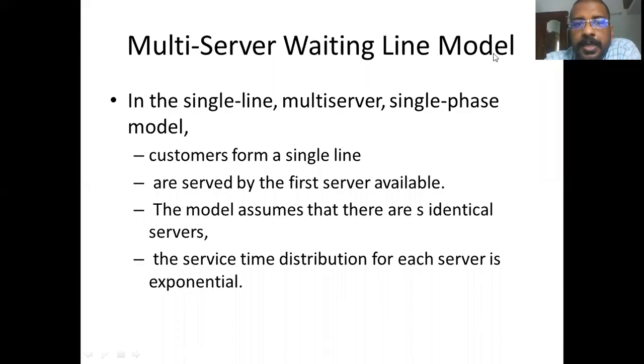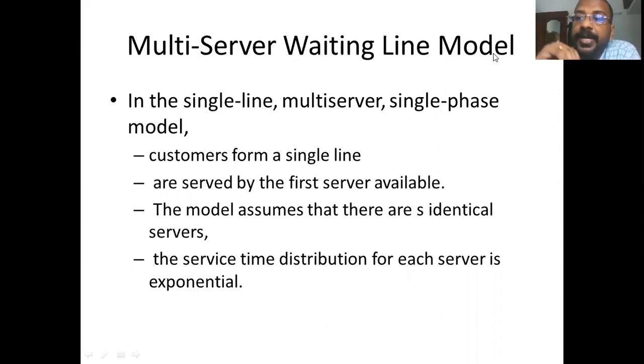Hello all. Today we will be discussing multi-server waiting line models. In the previous session, we discussed single server waiting line models where the arrival rate is a Poisson distribution. The service rate is exponential distribution, and the customers are served on a first come first serve basis in a single phase.